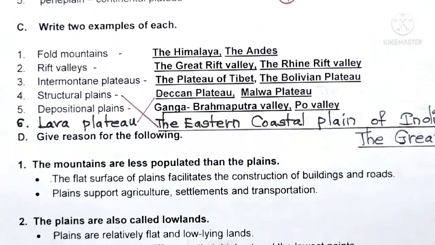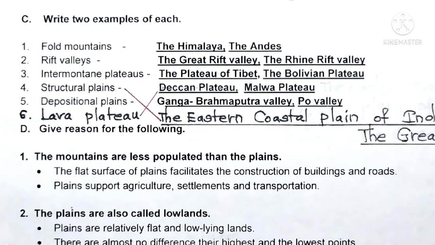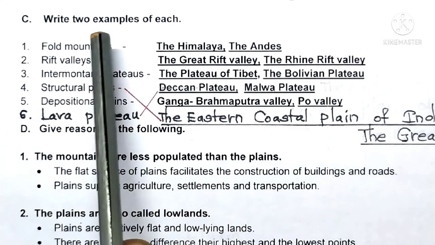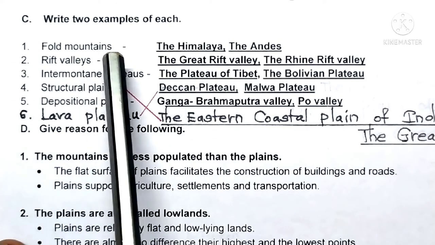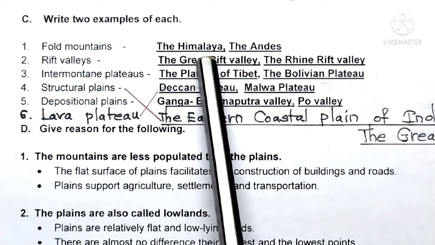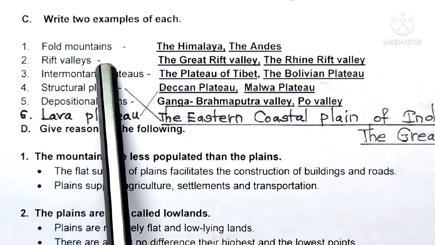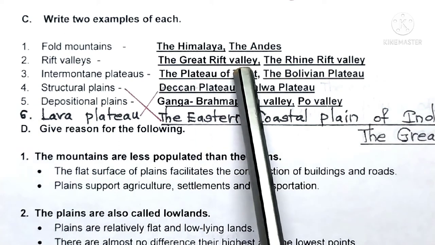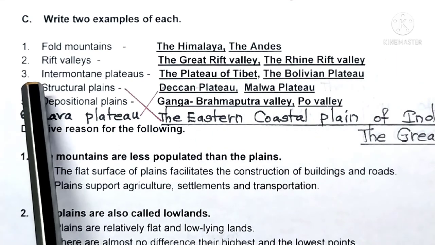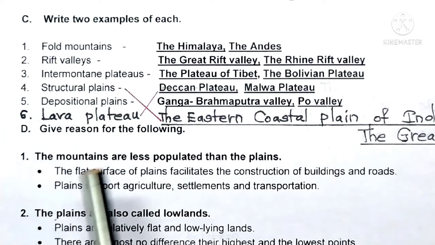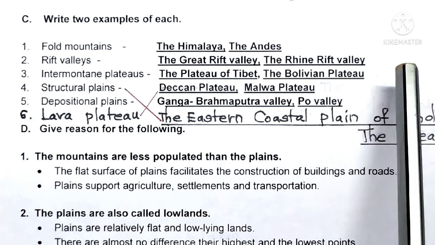Now, exercise C. Write 2 examples of each. Number 1, fold mountains: the Himalaya, the Andes. Number 2, rift valleys: the Great Rift Valley, the Rhine Rift Valley. Number 3, intermontane plateaus: the plateau of Tibet, the Bolivian plateau.